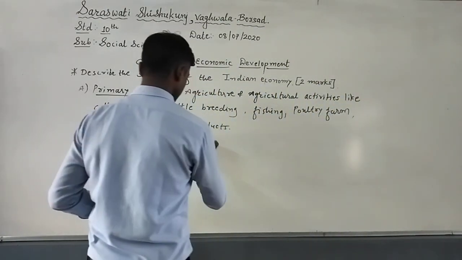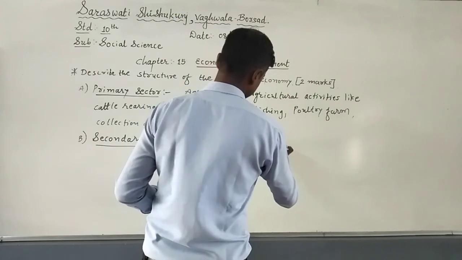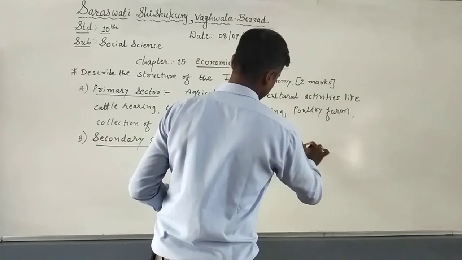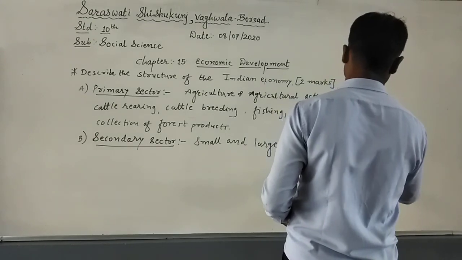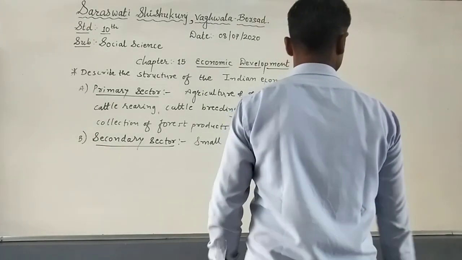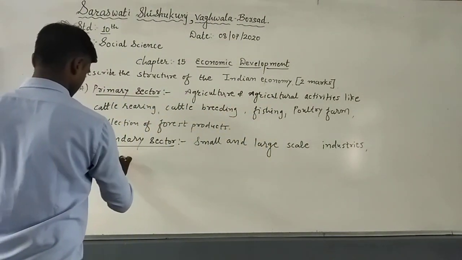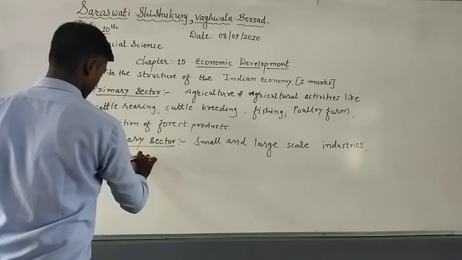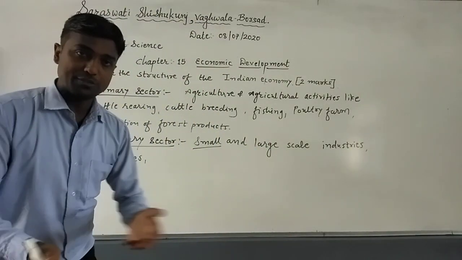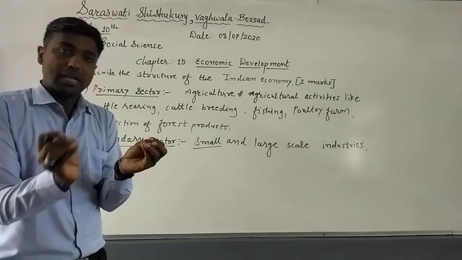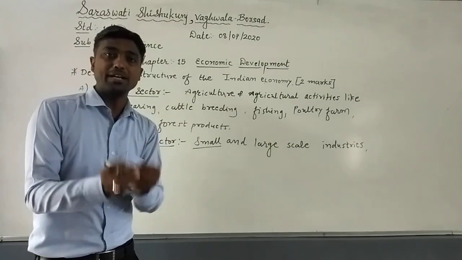Small and large scale industries. Small scale means where the number of employees is very small, for example 50, 30, 40 employees are working. It is called a small scale industry, where the raw material is also light, not too heavy.